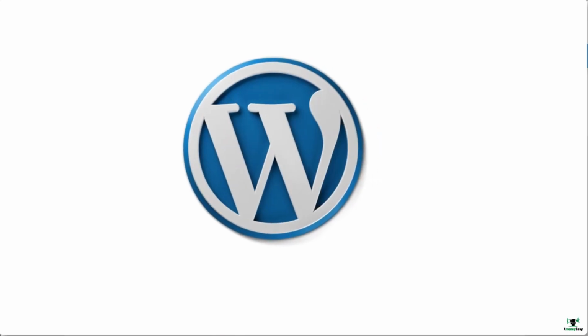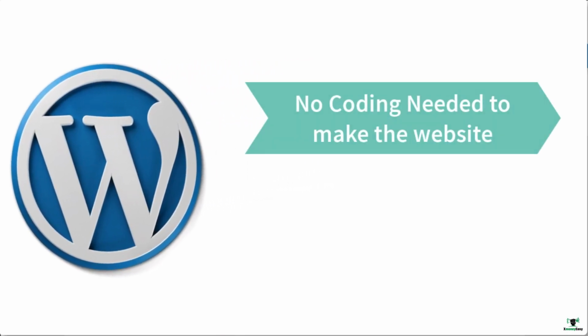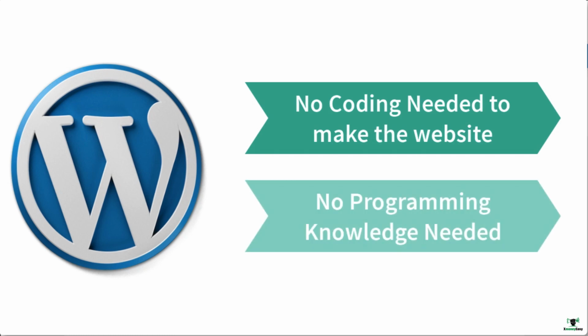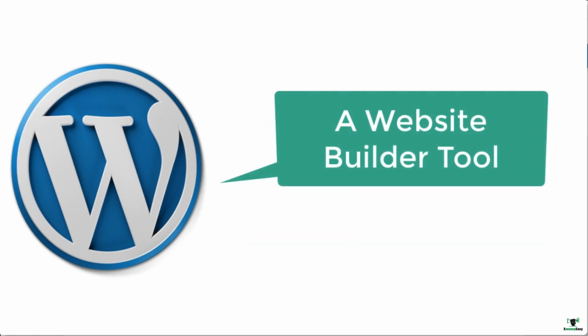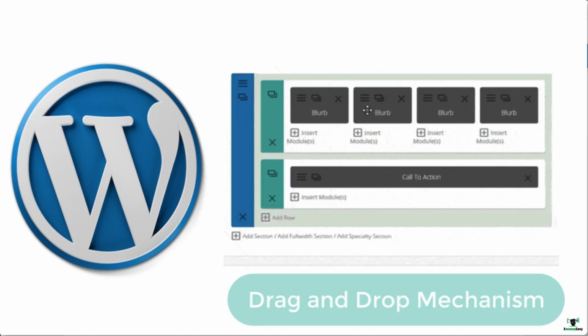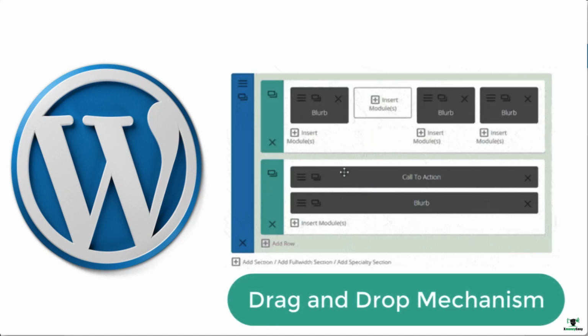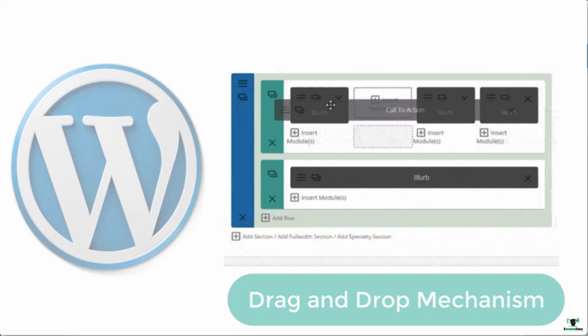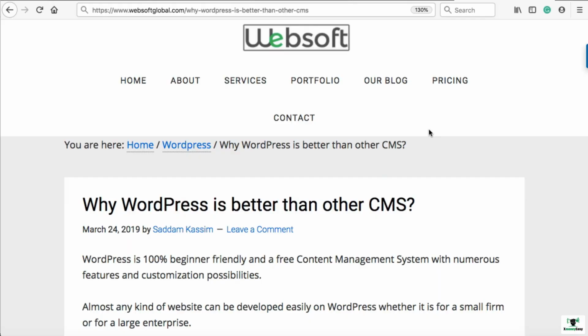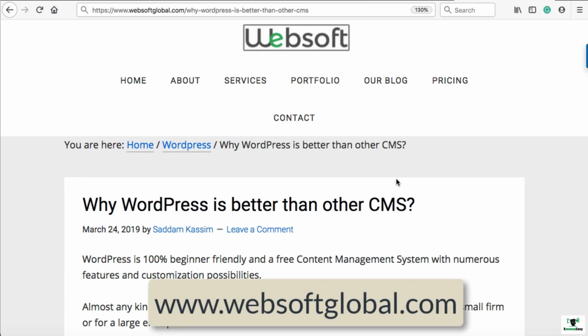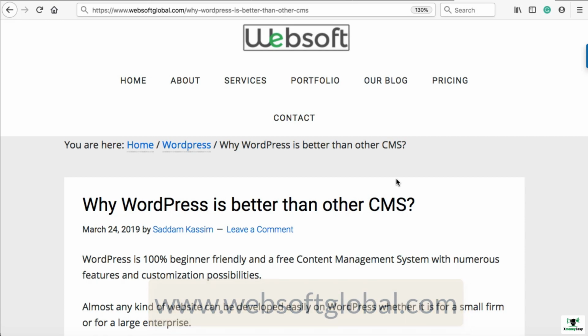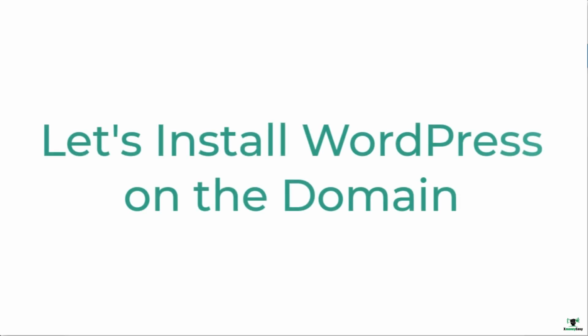But thanks to WordPress, as it gives you the flexibility to design and develop your entire Amazon affiliate website without writing a single line of code and without having any prior knowledge of programming. WordPress is basically a tool through which we can use the drag and drop mechanism to design and develop your entire website quickly. Even I have written a detailed article on my blog, why WordPress is better than other CMS. So if you would like to know, go to my blog and the link has been provided in this lecture as a resource. Alright, let's jump to the WordPress installation process.